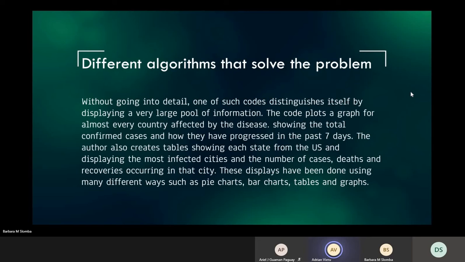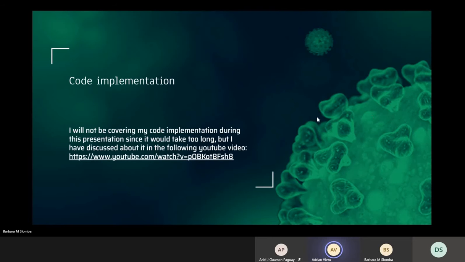The author creates tables showing each state from the US and displaying the most infected cities and the number of cases, deaths, and recoveries occurring in that city. These displays have been done using many different ways, such as pie charts, bar charts, tables, and graphs. For my implementation, I posted a video since it will be too much to cover in this presentation.